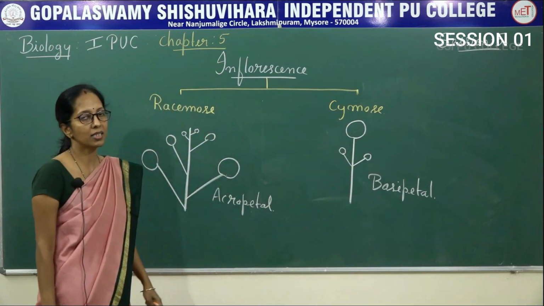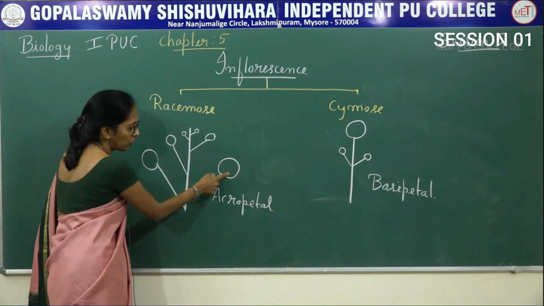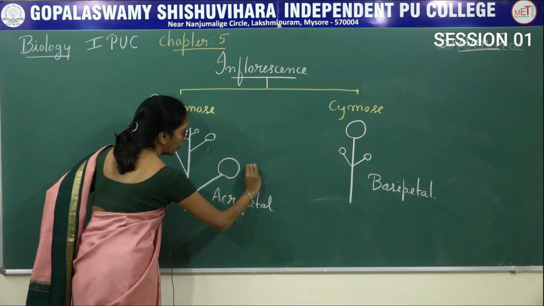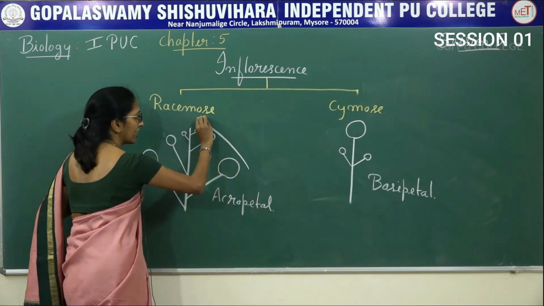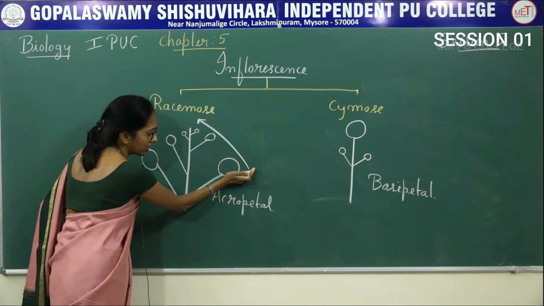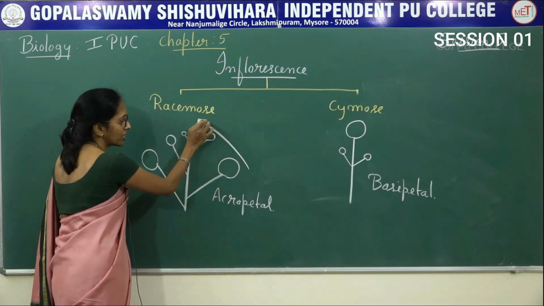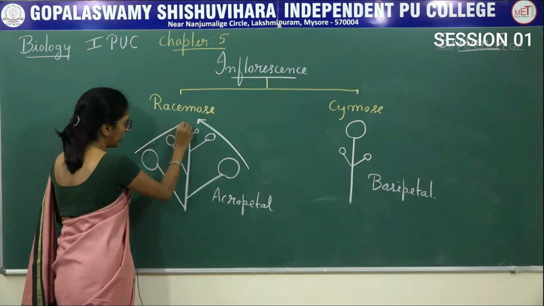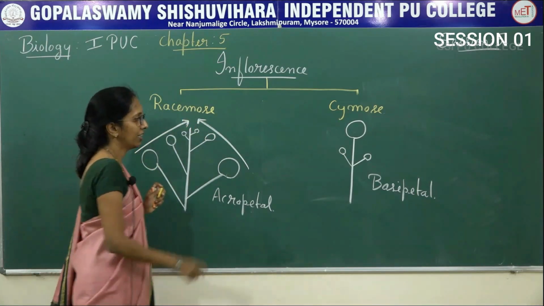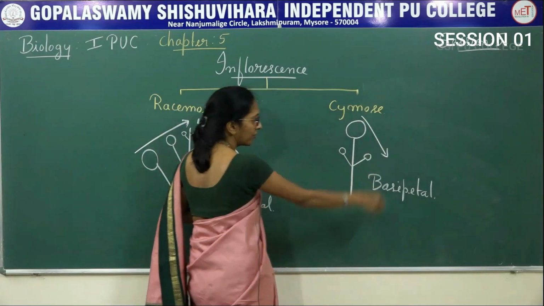Now coming to the next is the maturity of these flowers. Here, these older flowers open early than the younger flowers. That means here the maturity starts from the periphery towards the center. In this case, from the center towards the periphery.